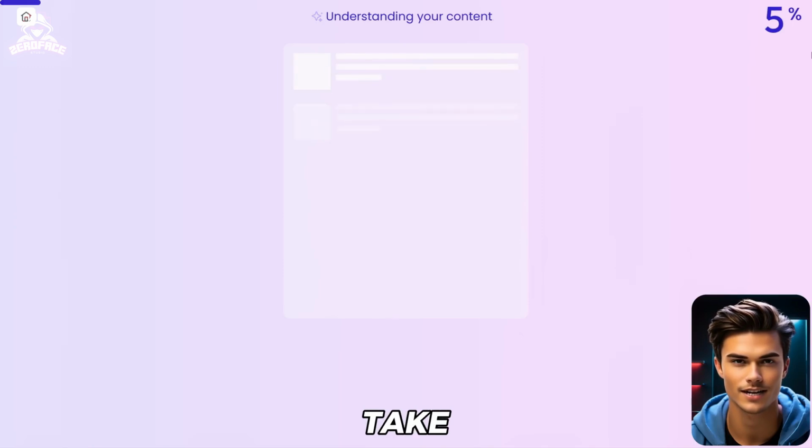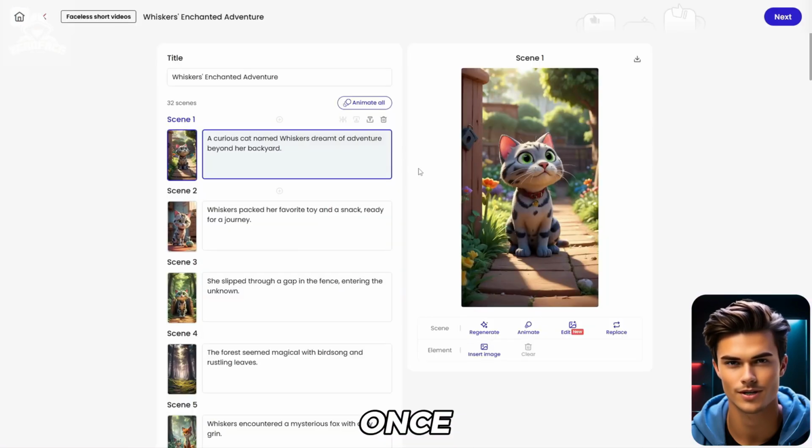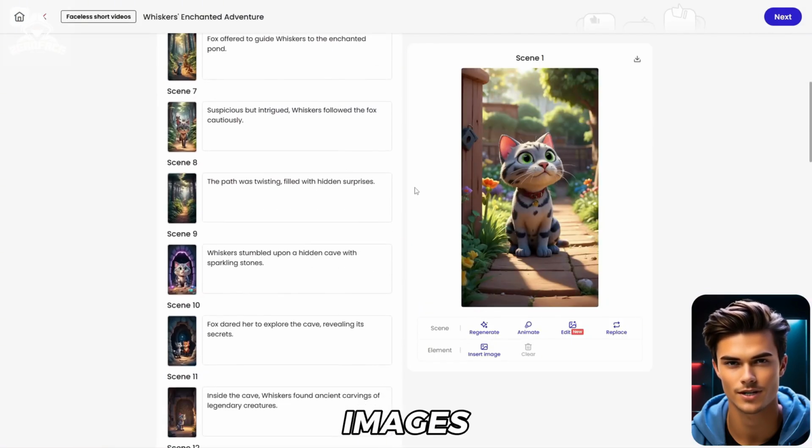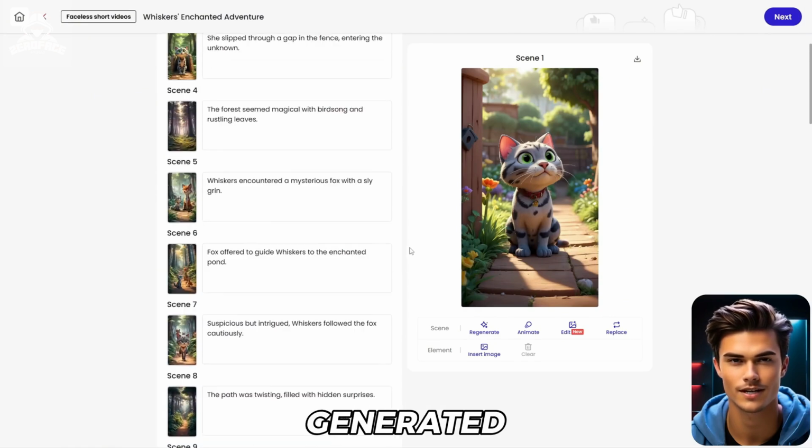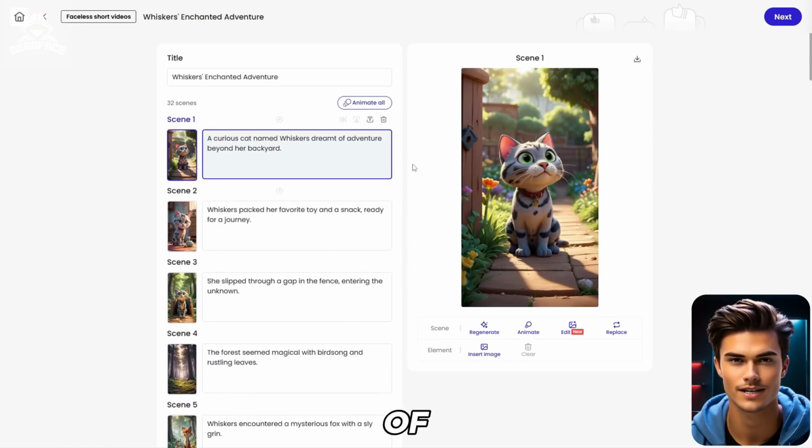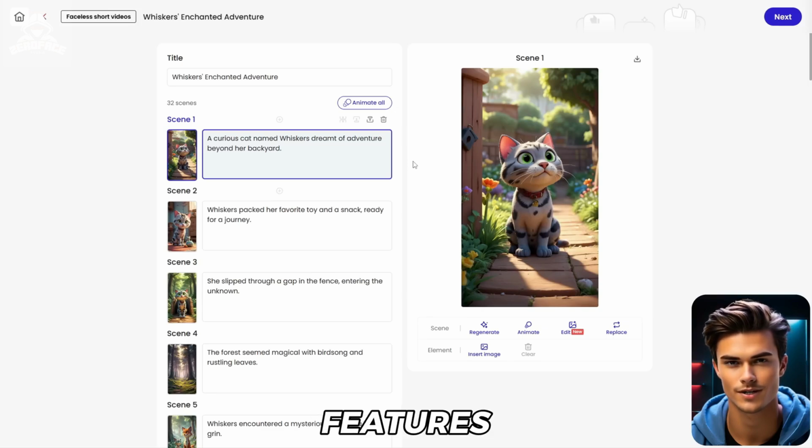This process will take anywhere from 2 to 5 minutes, and once it's done, as you can see, all of the images, including a full script, will be generated for you. Now, before we animate all of the images, here are a few important features to consider.